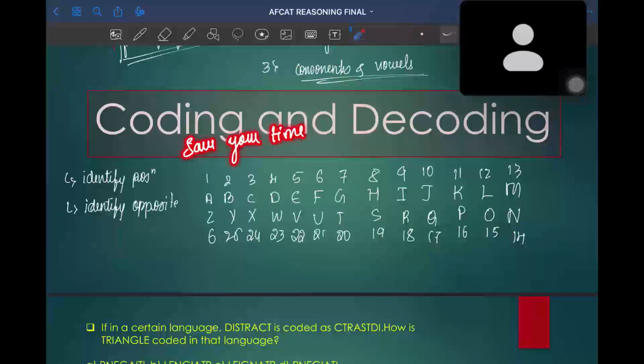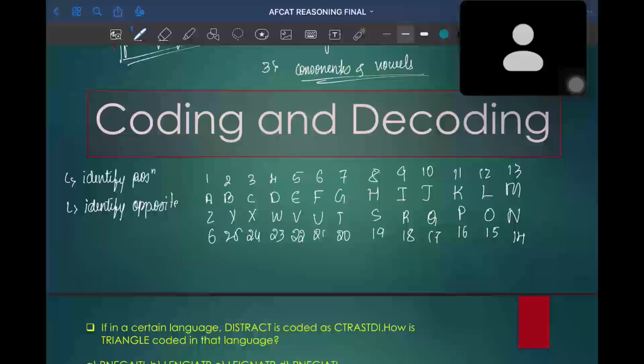so that it will save your time. It even helps, rather than remembering letters, like A opposite is Z, C opposite is X, I opposite is R, K opposite. Avoid this kind of remembering, and you can just directly jump into the topic, and rather than wasting time, you can answer it very fast.